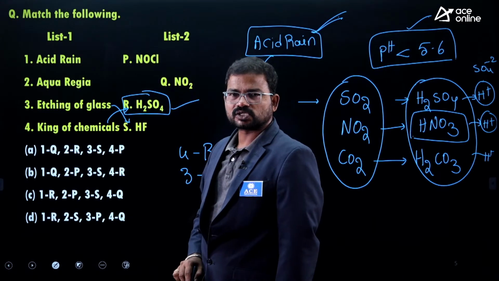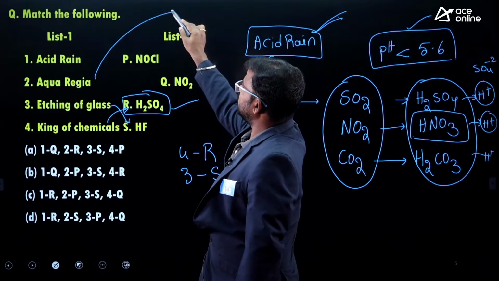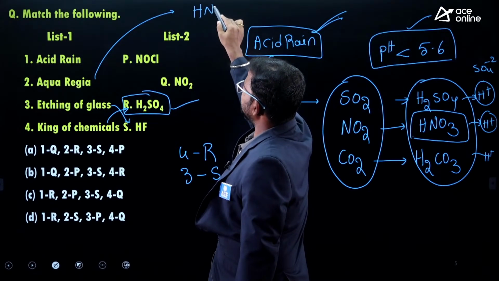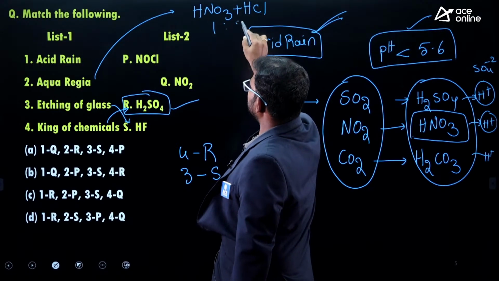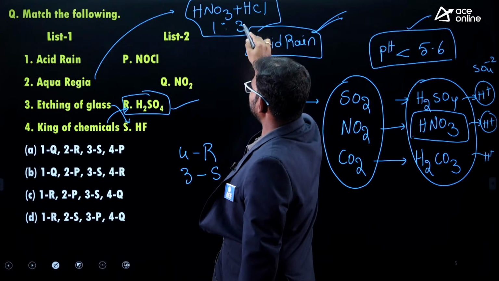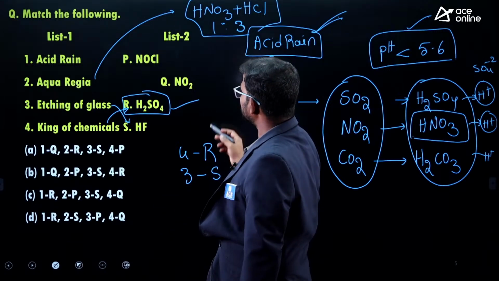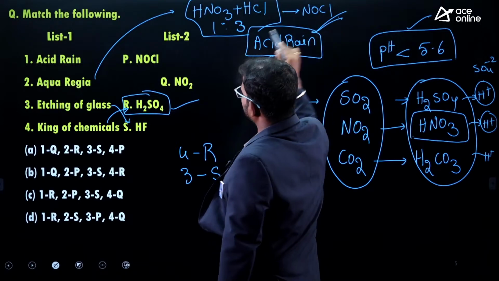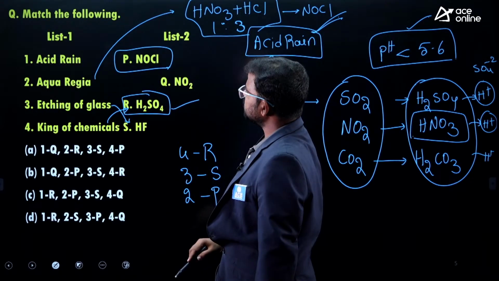Next, aquaregia. This aquaregia is also called royal liquid. Royal liquid means gold can easily be dissolved in it. Aquaregia is a mixture of nitric acid, HNO3, and HCl, hydrochloric acid. Here we have to consider a 1:3 ratio, so HNO3 one part and HCl around three parts. Finally, by mixing these two chemicals we can get nitrosyl chloride, NOCl. That's why this is the correct one.